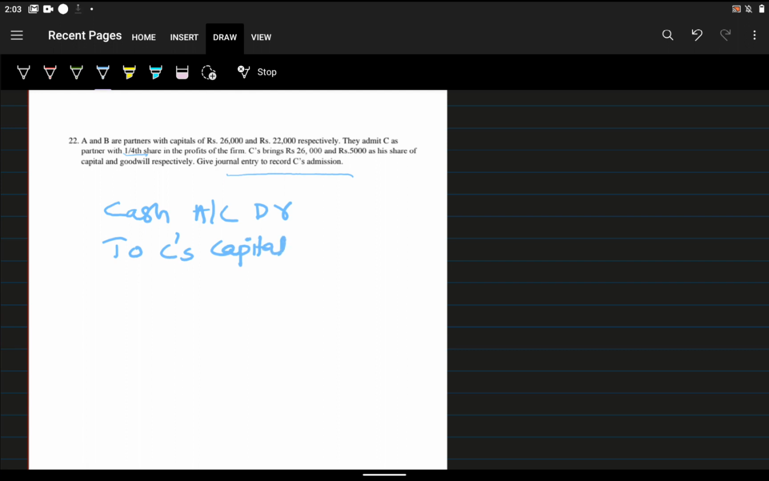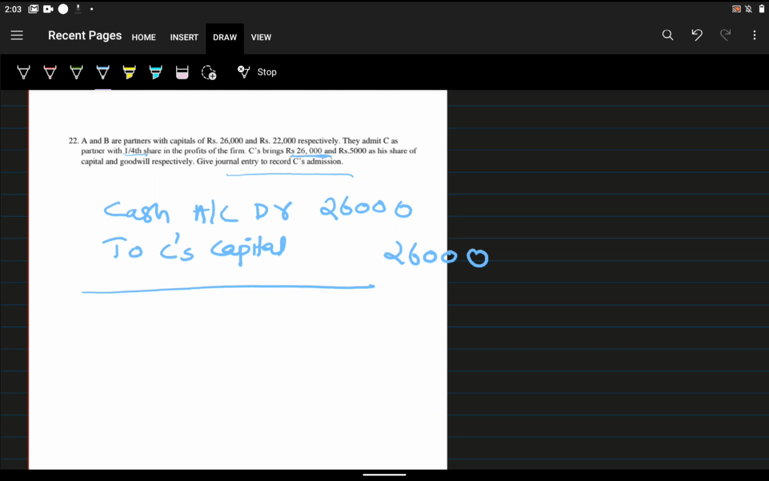Just think about our admission of the partner. What we are writing in the capital account, we will write in C's account, in the credit side. So for that, this is the journal entry: Cash account debit to C's capital. What is the amount? 26,000. He brought 26,000 as his capital. Here it is given 26,000.